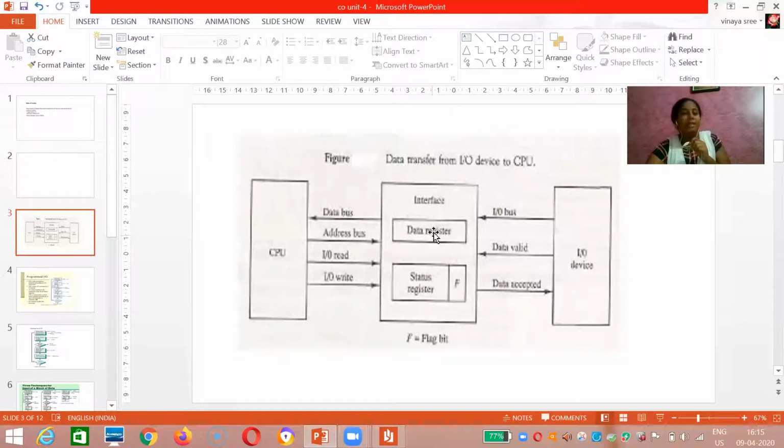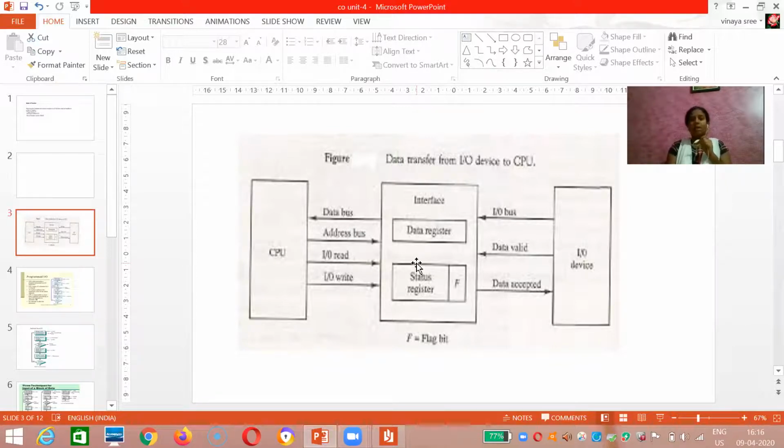Okay, after placing the data in the data register, flag bit, previously while transferring, I already said that the time taken to transfer the data from external peripheral devices is more. Why? Because, actually, what is the need of an IO interface? We have studied about an IO interface, right? What is the need of an IO interface?